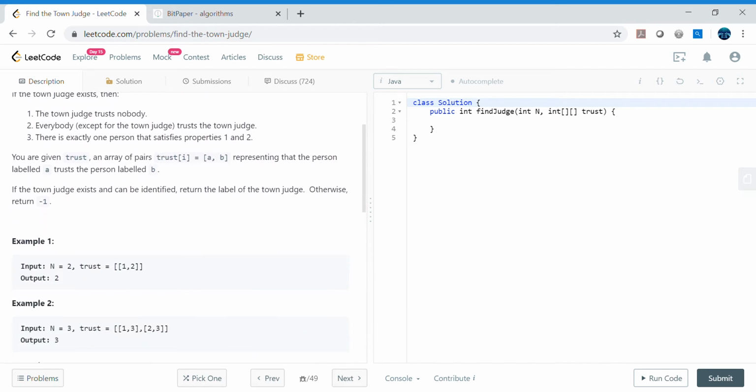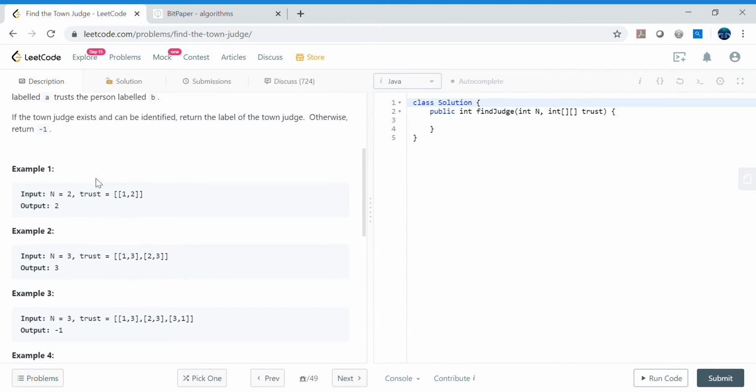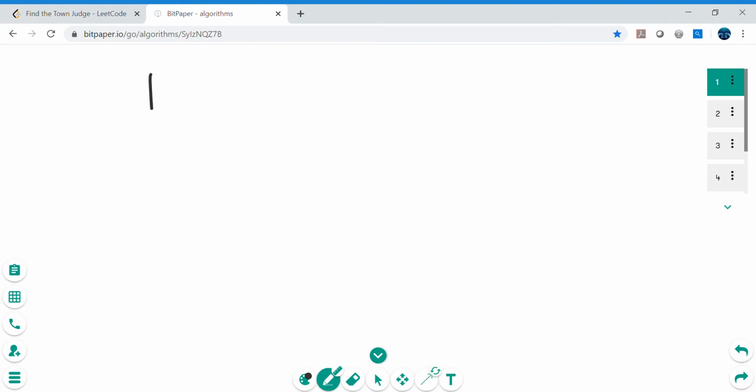All right, and we have been given this pair as well, trust[i] equals a comma b. That represents that the person labeled a trusts the person labeled b. And if we cannot find the town judge, then just go ahead and return -1. Let's run through these examples with the help of the whiteboard.